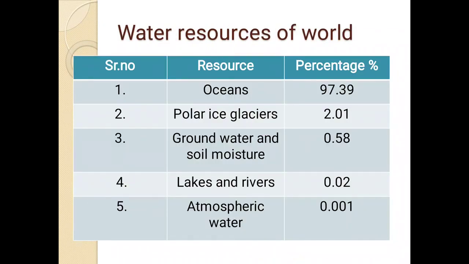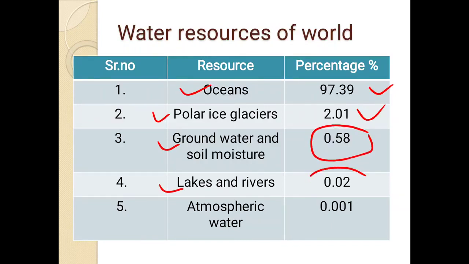Next is the water resources of the world. In the world, the water present in oceans is about 97%. Polar ice glaciers, the ice glaciers which are present at polar locations, are about 2.01%. Groundwater and soil moisture is 0.58%. Lakes and reservoirs are 0.02%. Atmospheric water, that is water which is present in the atmosphere, is 0.001%.